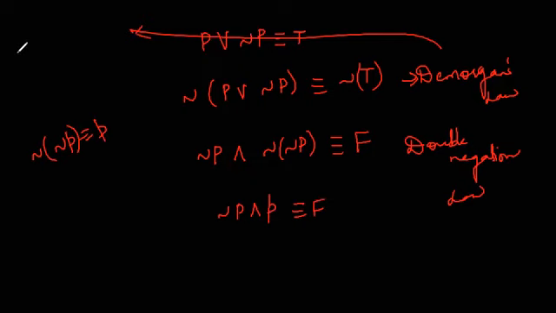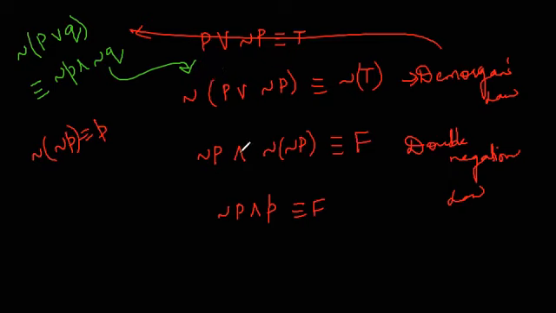So for De Morgan's law, if you remember, whenever you are applying negation to P or Q, it will be equivalent to ¬P and ¬Q. This is what we did over here. We applied negation to P, and then or was changed to and, and this ¬P was our Q. So when we apply negation to the negation of P, that is the reason we are using the double negation law. So ¬P and P is equivalent to F. So if we just rearrange it, P and ¬P is equivalent to F.